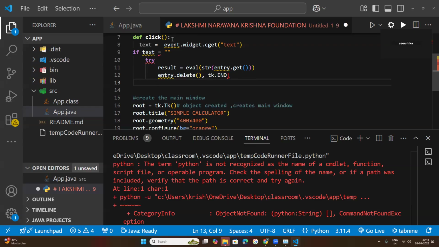One more line of code here: entry.insert, entry.insert, and same tk.END, with capital letters. I will explain the meaning of this code.